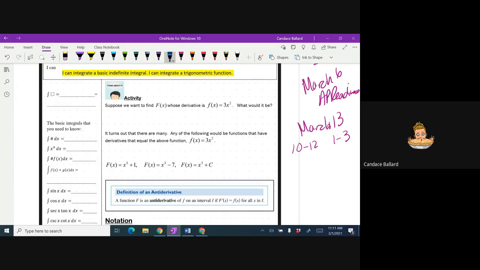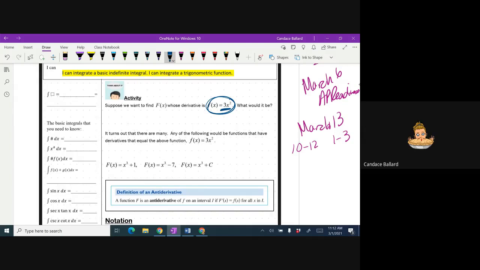So suppose we want to find F, whose derivative is f of x. So what would it be? Basically, we have at this point done derivatives, right? So we know how to go. We know we have to move the exponent out front and subtract 1. But the thing is that we have to be able to reverse that, right? So we need to find a function that when I take the derivative, it would be this, right? So let's think about that.